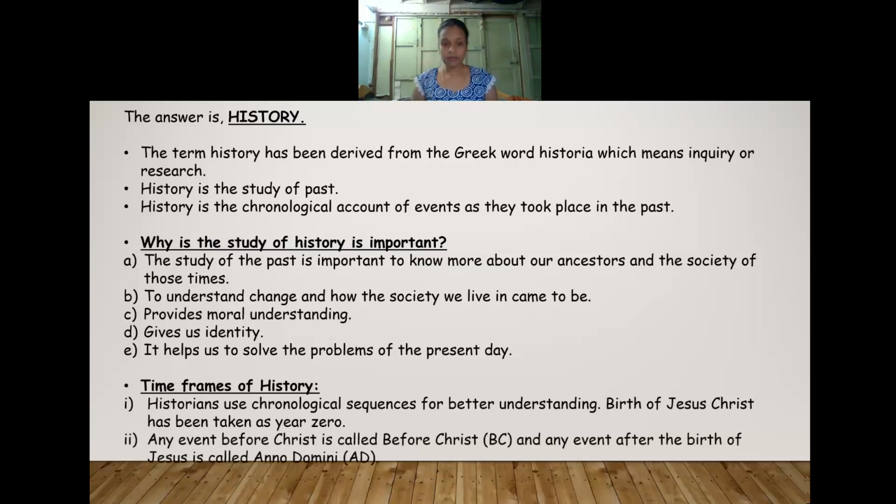Any event before Christ is called Before Christ, in short BC. Any event which took place after the birth of Jesus Christ is called Anno Domini, in the form of AD. So these are the two time frames we use to understand the chronological events which took place in the world, not only in our country, but in the world.